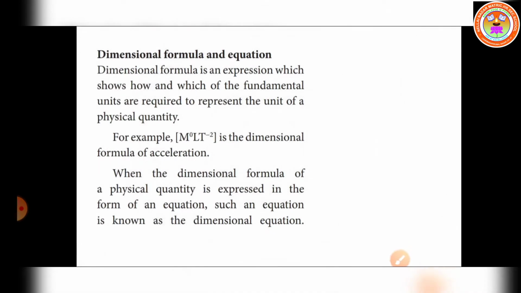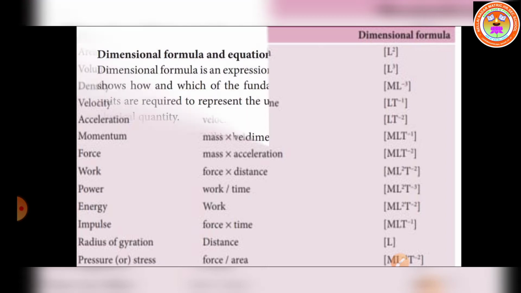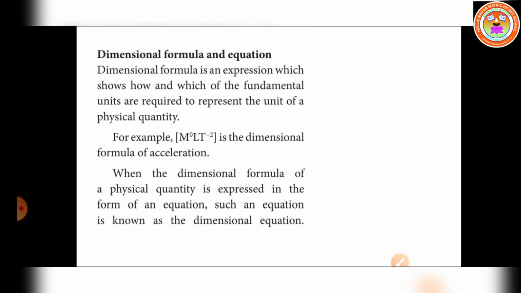Let us write down the dimensions of a few more physical quantities. A tabular column is given with the physical quantity, the expression and the dimensional formula. So, what is a dimensional formula?